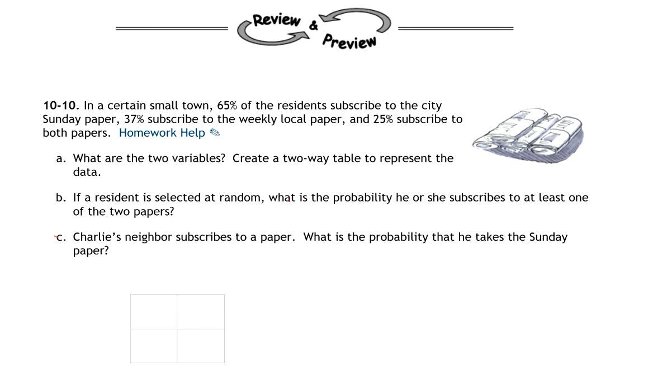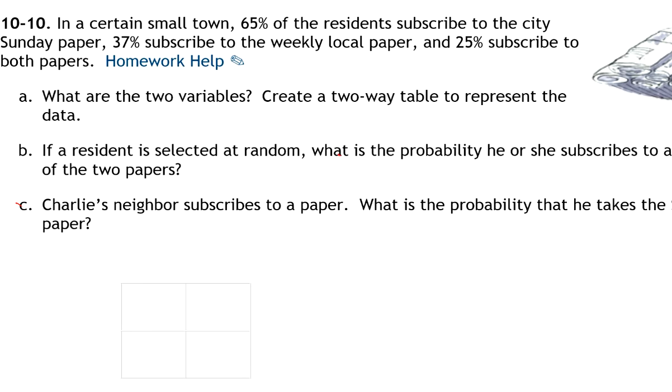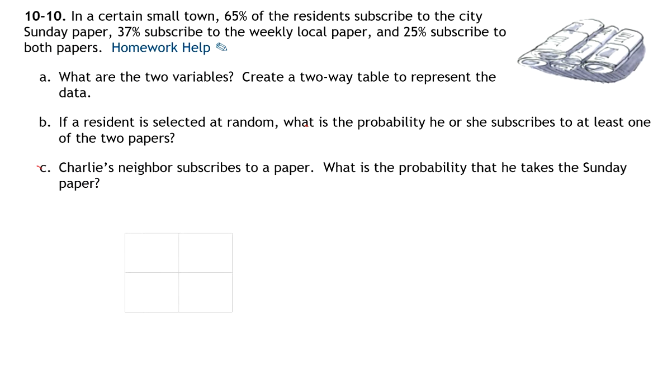So our two categories here are the Sunday paper, which I assume is delivered every Sunday, and then the weekly local paper. And the weekly paper probably should be called the daily paper. I know that the Sacramento Bee, you can subscribe to it daily, or you can just get the weekly edition, or the Sunday edition rather. Anyways, the first thing they're asking us to do, and it's my first impulse when I see categorical data, is to create a two-way table.